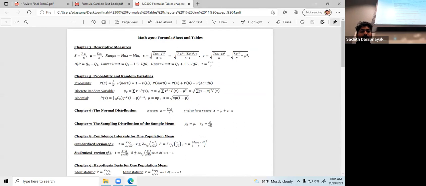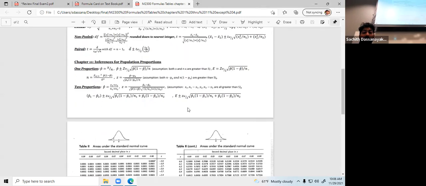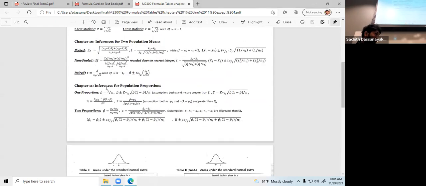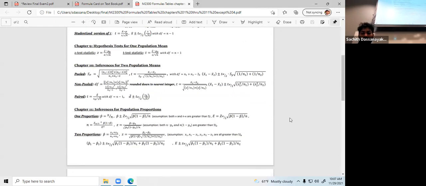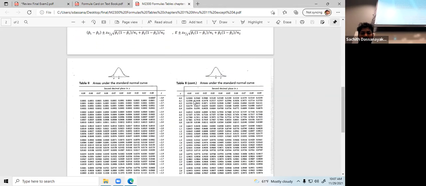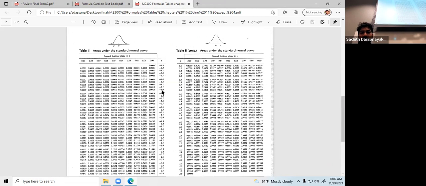Everything is there, almost all the formulas, starting from chapter 3. This is a summarized version, so you can find all the necessary formulas here: the mean, sample standard deviation, population mean, up to chapter 9, chapter 11, including chapter 10 as well. On the second page you can also find the C tables.